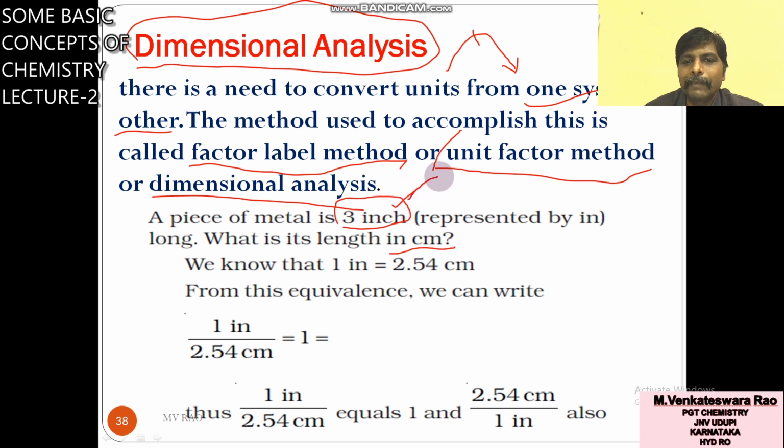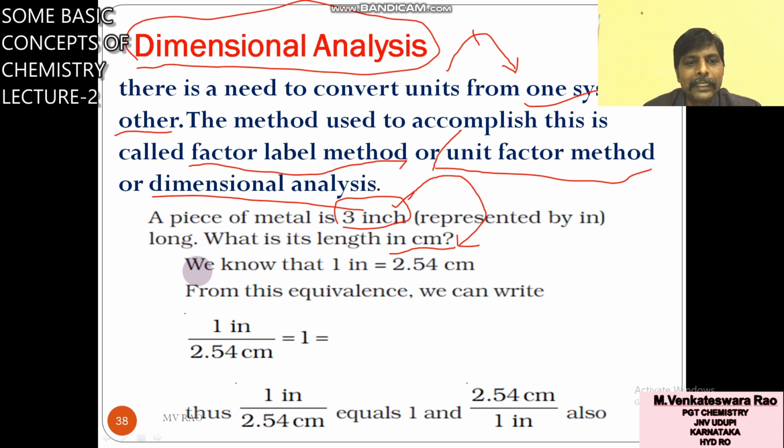So you have to convert this inches into centimeters. This conversion from one system to another system is called dimensional analysis. Suppose 30 days given. How many seconds are there in 30 days? That is conversion from days to seconds. How many seconds are there in 1 year?